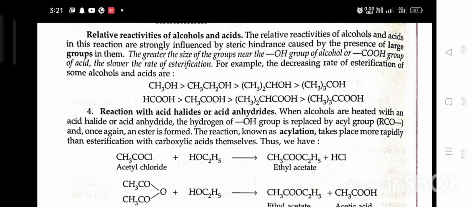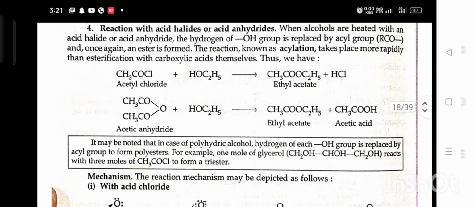Fourth, reaction with acid halide or acid anhydride. When alcohol is reacted with an acid halide or acid anhydride, the hydrogen of the OH group is replaced by an acyl group, and once again an ester is formed. The reaction, known as acetylation, takes place more rapidly than esterification with carboxylic acids themselves. Thus we have acetyl chloride plus ethanol gives ethyl acetate plus HCl.